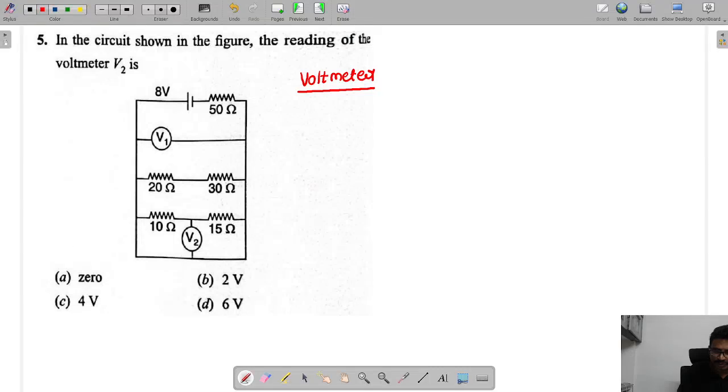The purpose of a voltmeter is what? Tell me now. To measure open circuit voltage. To measure open circuit voltage, voltmeters are used. Now you can see here, this voltmeter V1 reading is nothing but this potential V, that is 8 volts.